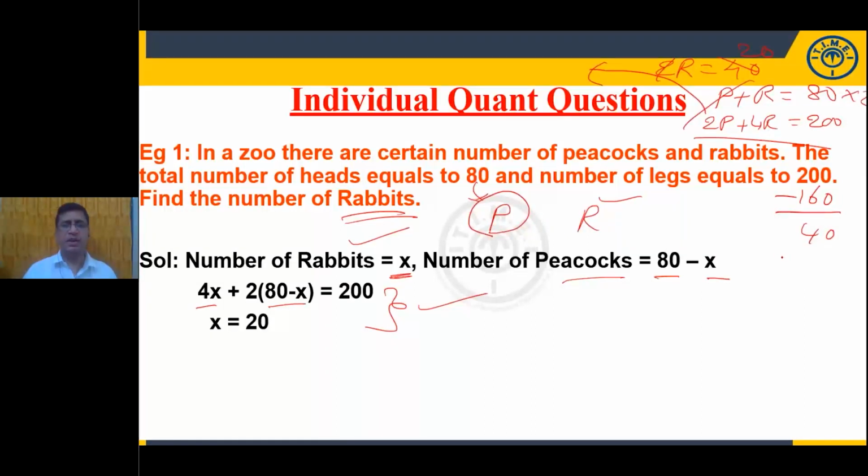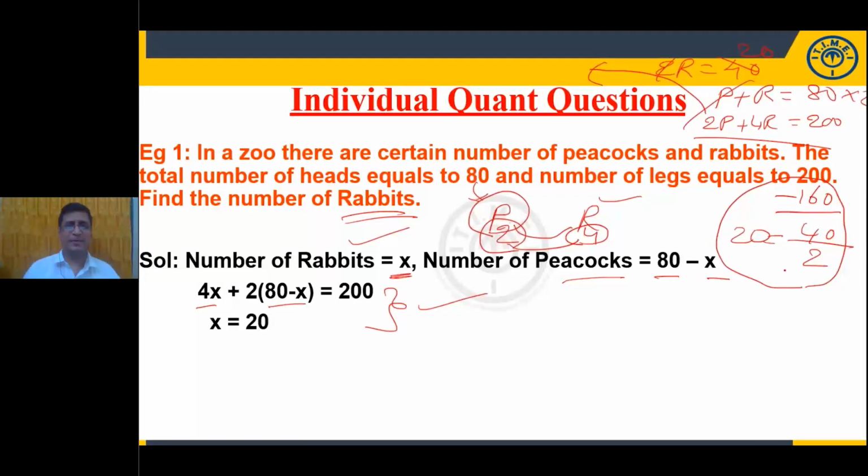What does it mean? There is some different type of animal also. What is that? A rabbit. If you observe the variation, a rabbit has 4 legs and a peacock has 2 legs. The difference in the number of legs is 2. Just divide 40 by 2 and you will get 20. This is a simple calculation which we can answer orally without using any stationery.